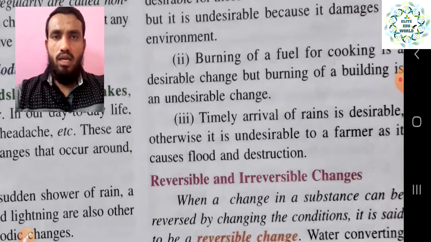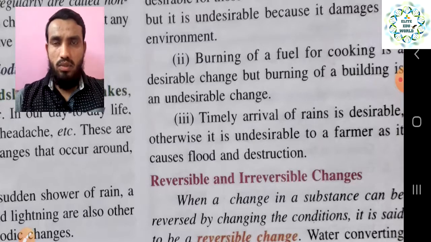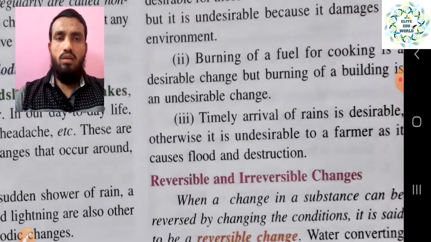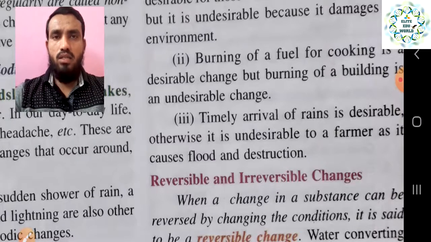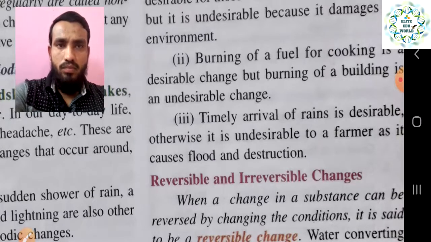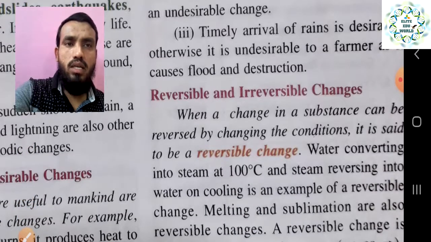On the basis of these characteristics we divide the changes into special categories. Now we can divide them into reversible and irreversible changes. This is also one of the characteristics. So with the help of these characteristics we can divide the changes, and that gives reversible and irreversible.